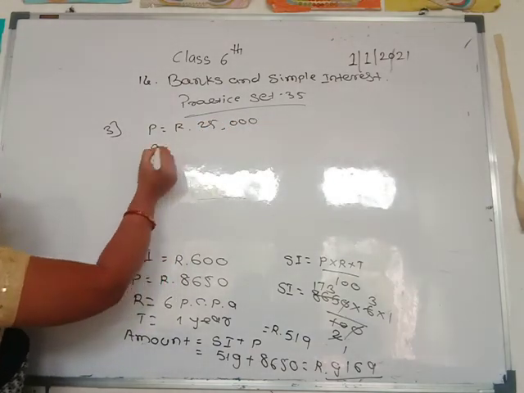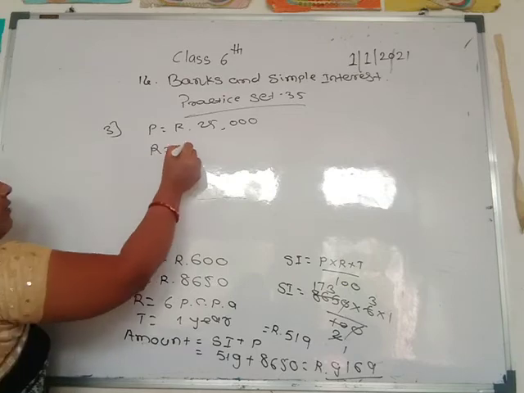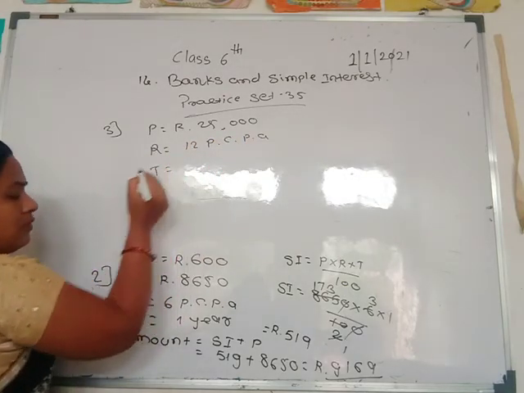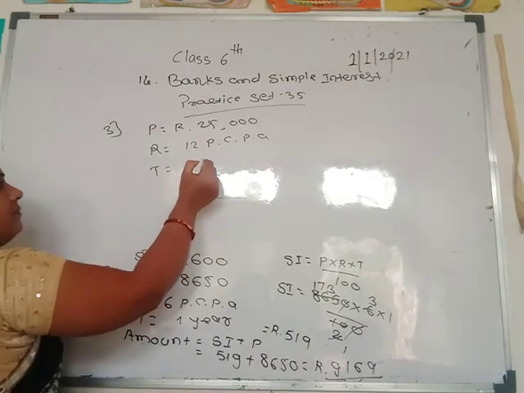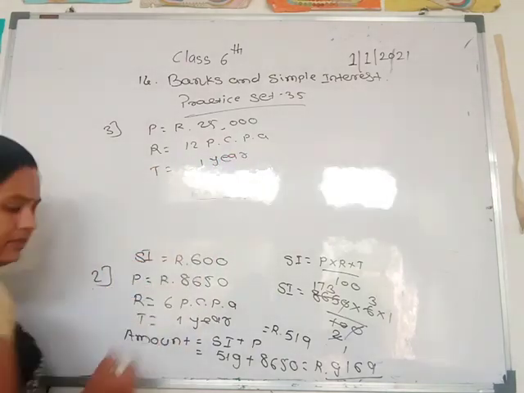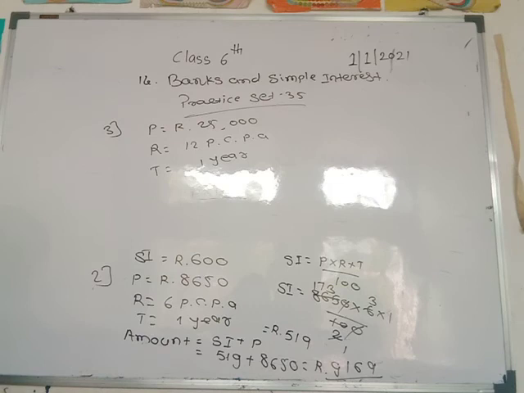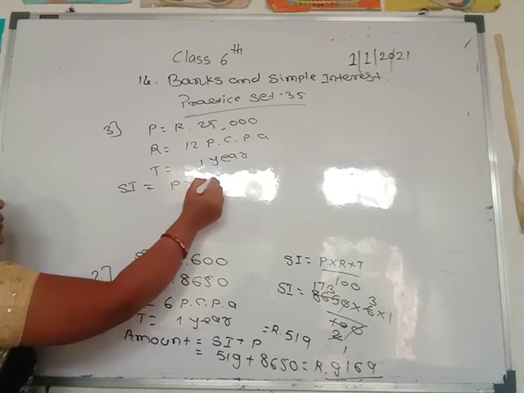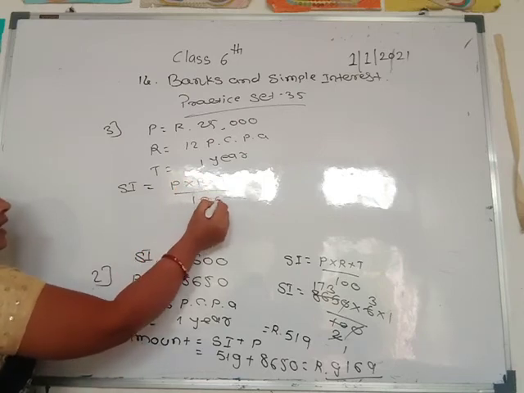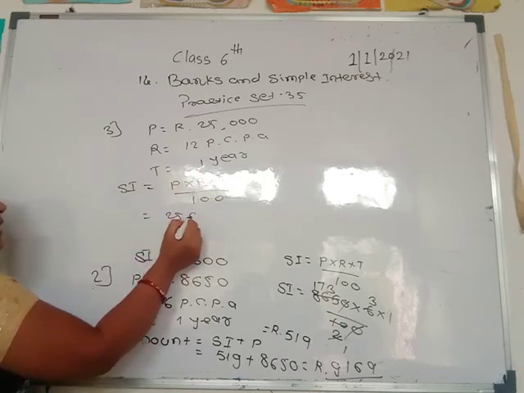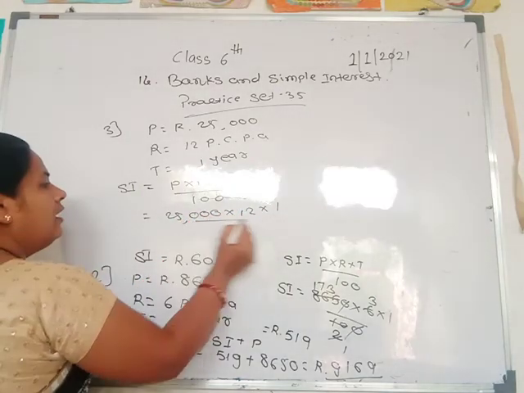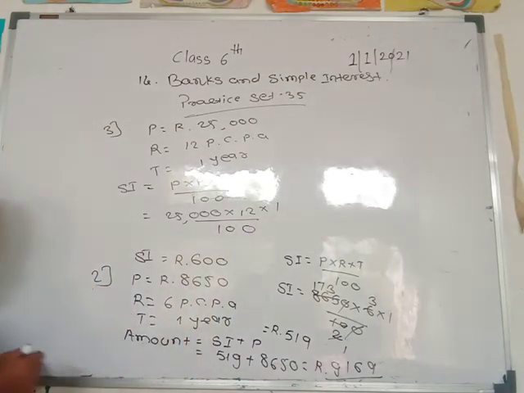R is also given, 12 PCPA, and time is also given, 1 year. Then write the formula SI is equal to P into R into T divided by 100. Put these values: 25,000 into 12 into 1 divided by 100.